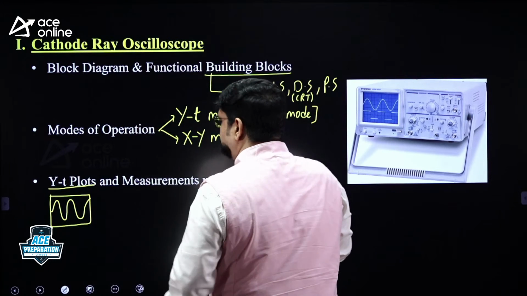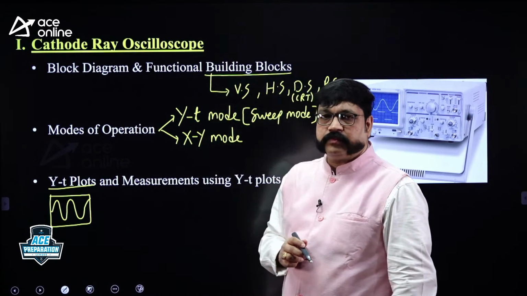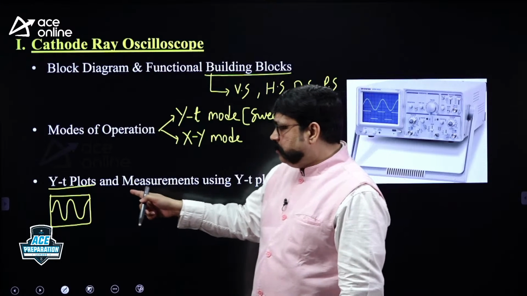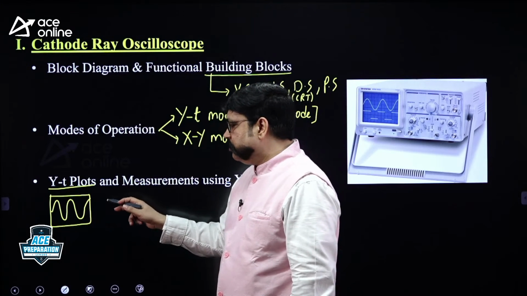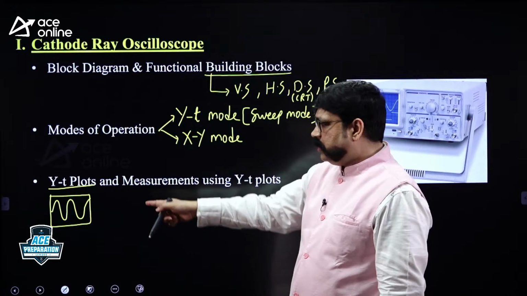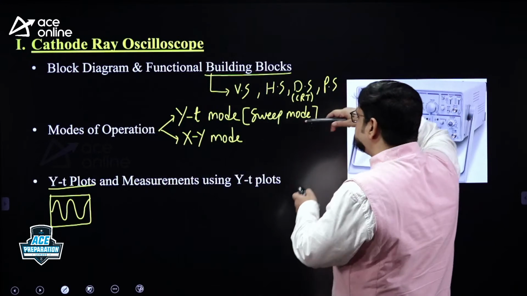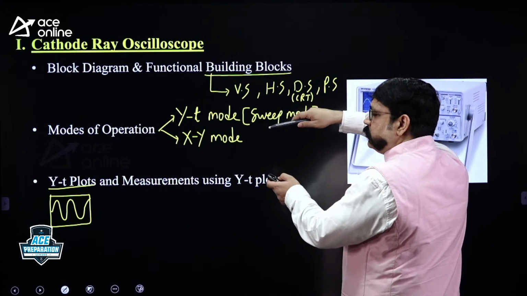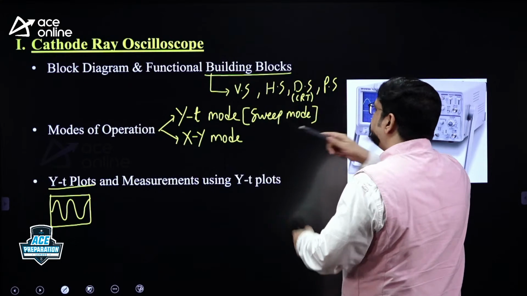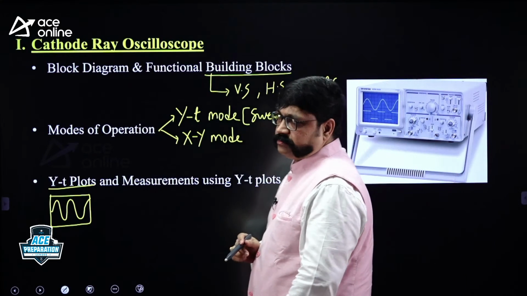That 2/4 cycle is displayed on the screen of the CRO. While observing that image, you need to carry out measurements. That is the image of the unknown signal. When you connect the CRO into the test circuit, some unknown signal you are measuring, the image of that unknown signal is displayed on the screen.